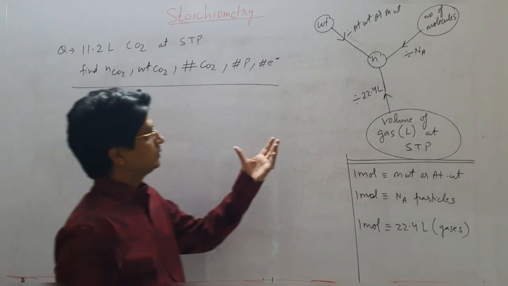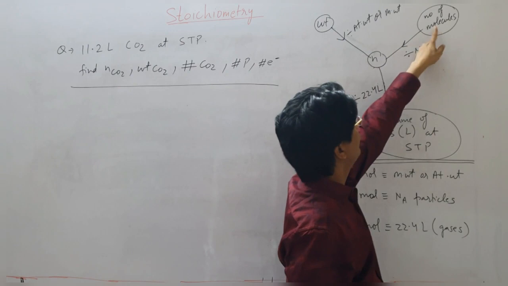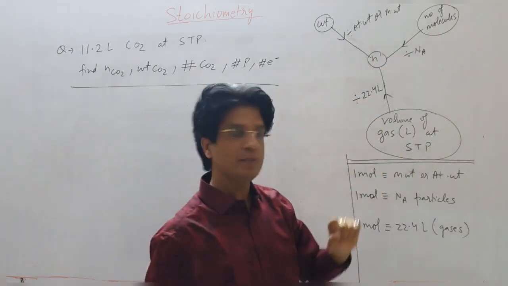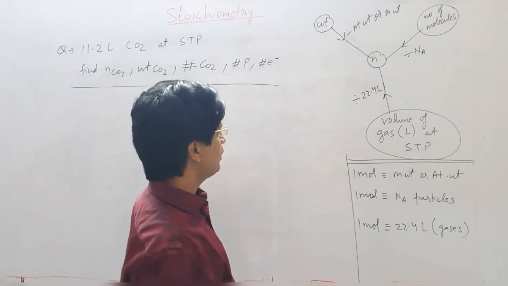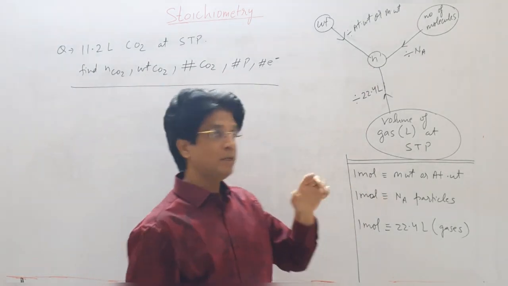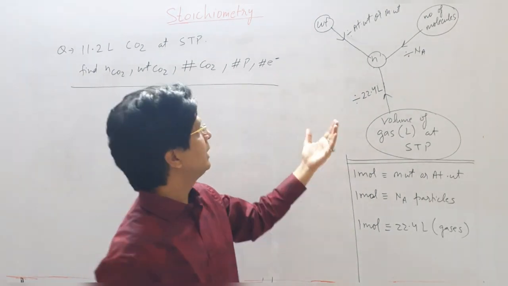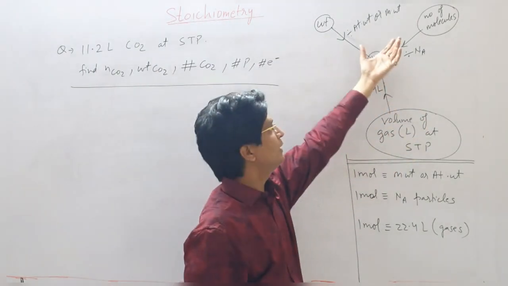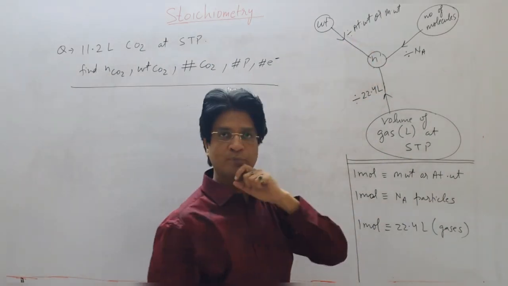Okay students, now this is a very important conversion graph. We have got weight, number of molecules, and volume of gas at STP, and we have to convert all these 3 entities into number of moles. Why is this important? The reason is that all your chemical equations are written in terms of moles. But when you go into the market, you will find that chemicals are available either in terms of their weight, or gases in terms of their volume, or you will get some particles of those. You have to convert them into number of moles.